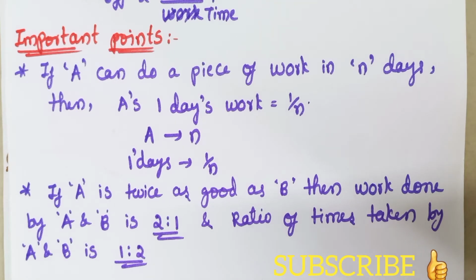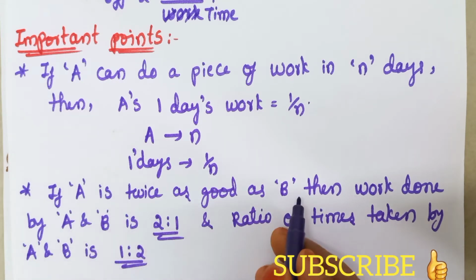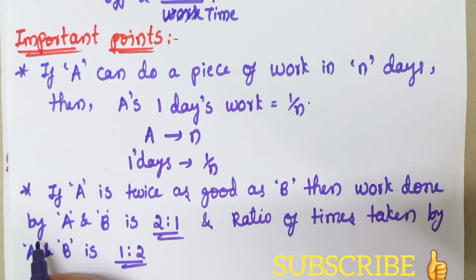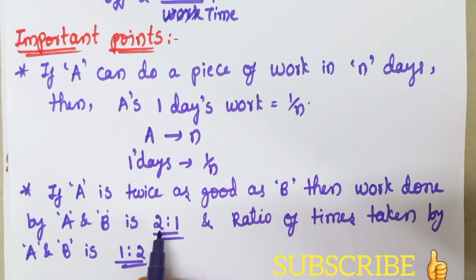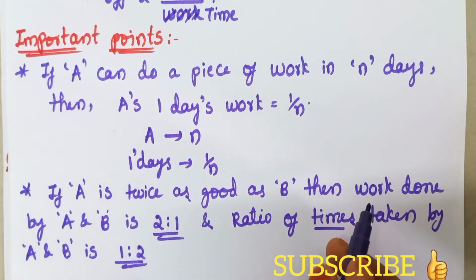There is one more important point, that is if A is twice as good as B. If in the problem they mention like this, that means if A is twice as good as B, then the work done will be in the ratio of 2:1, because A is twice as good as B. So we are taking 2:1. And the ratio of time, as the time is inversely proportional to the work done, would be the reverse of the first condition.